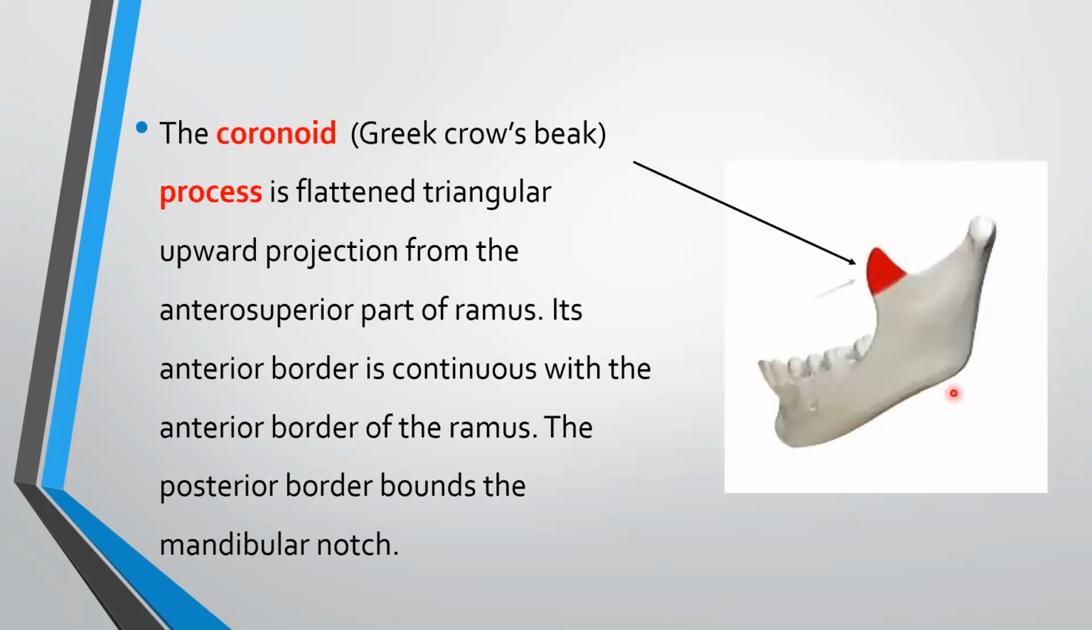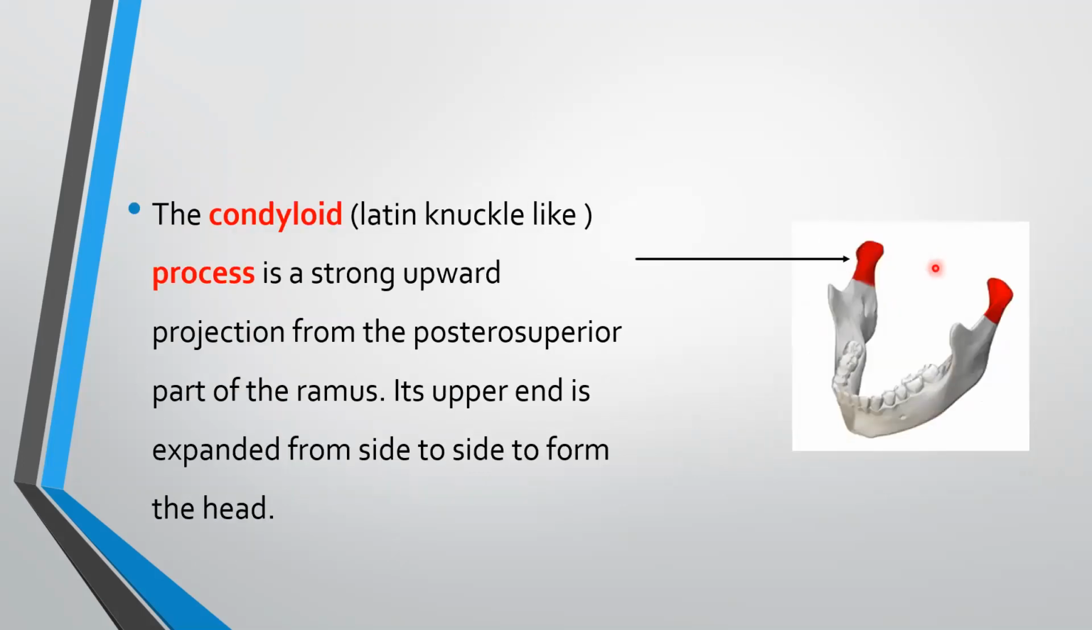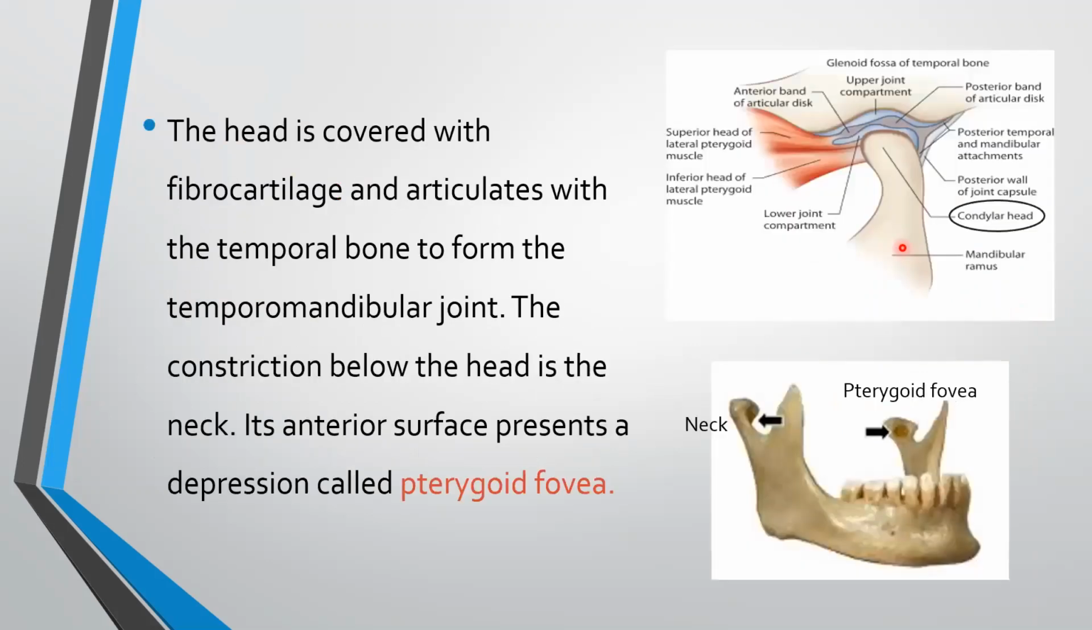The coronoid process. It is a flattened triangular upward projection from the anterior superior part of the ramus. This is the coronoid process. Its anterior border is continuous with the anterior border of ramus and the posterior border bounds the mandibular notch. The condyloid process. It is a strong upward projection from the posterior superior part of the ramus. These are condyloid processes. Its upper end is expanded from side to side to form the head.